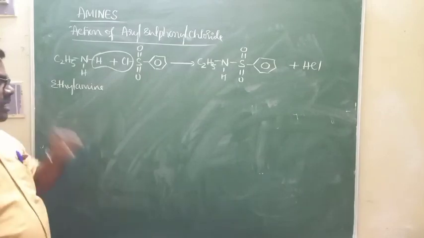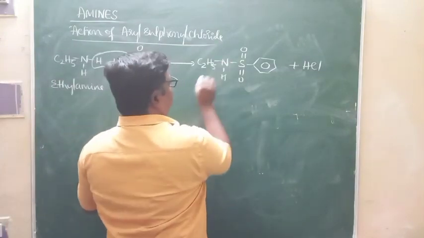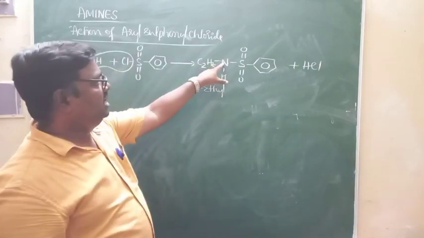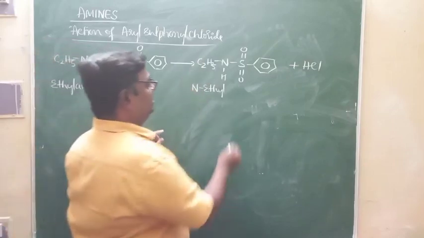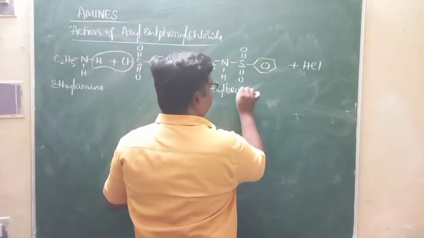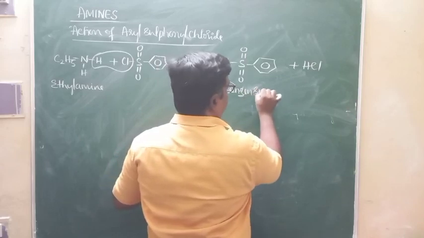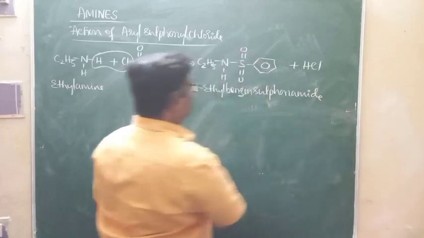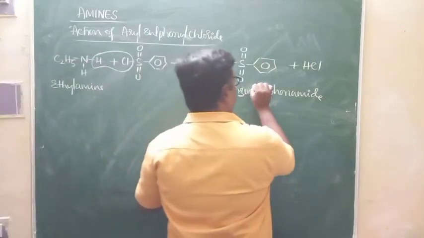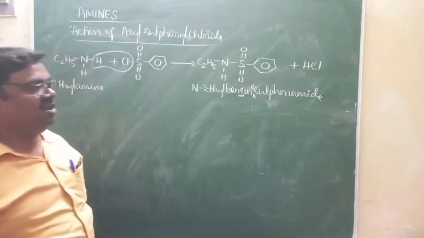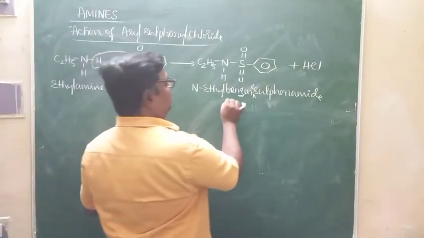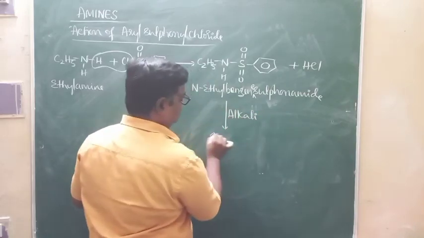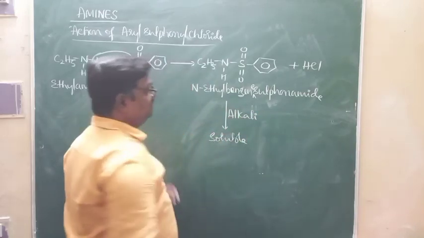And this compound is N-ethyl benzene sulfonamide. The ethyl group is connected to the nitrogen. N-ethyl benzene sulfonamide. This compound is soluble in alkali. Yes, this is a very important observation.